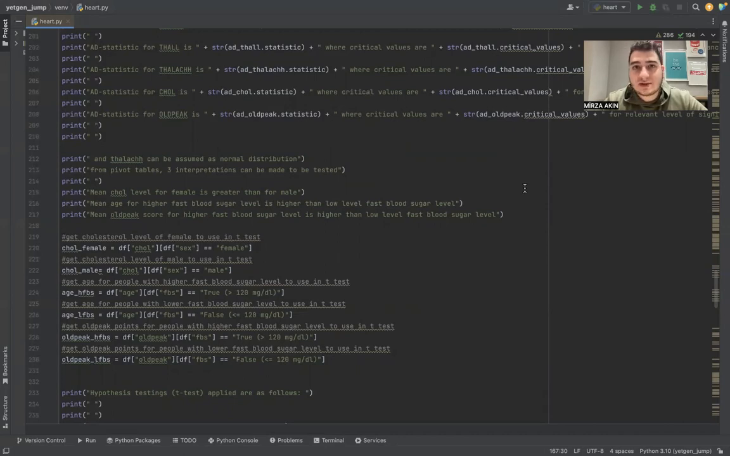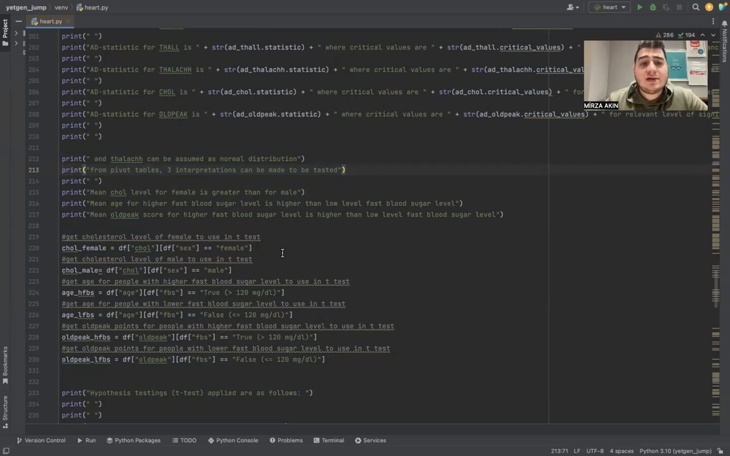And also we don't know that the underlying distribution is normal for these categories, and so on. Our hypothesis can be assumed from the three tables: the mean cholesterol level for females is greater than for males. The means of cholesterol levels for the two gender groups are tested.